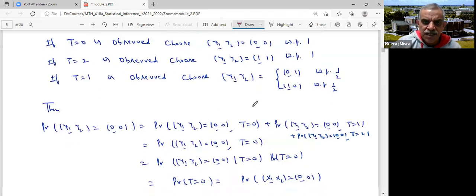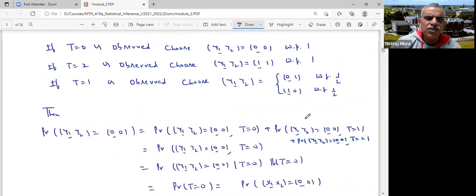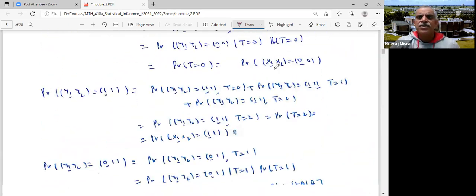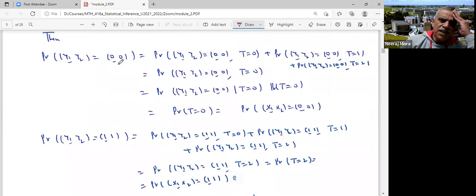So this is the same as probability T equals 0. And probability T equals 0 means X1 plus X2 equals 0, which is the same as X1, X2 equals 0, 0. So probability Y1, Y2 equals 0, 0 is the same as probability X1, X2 equals 0, 0.